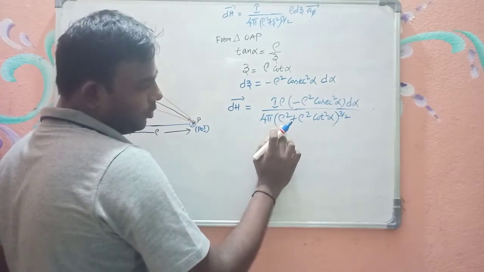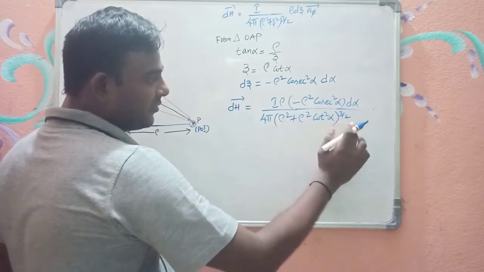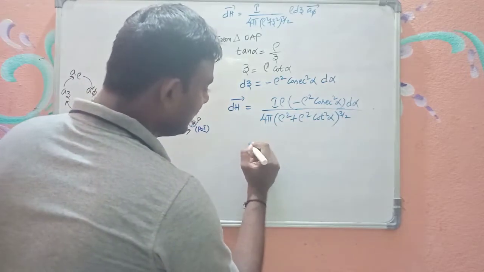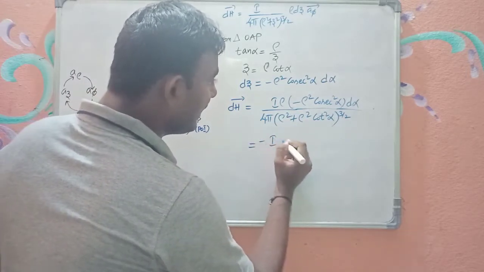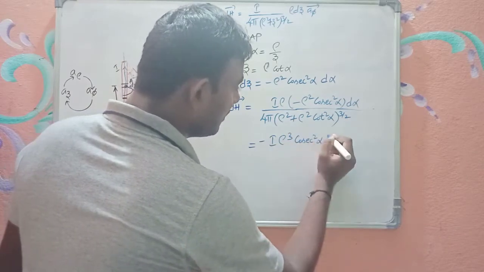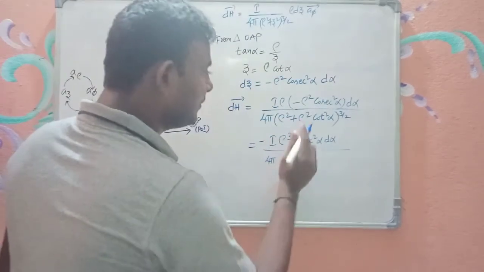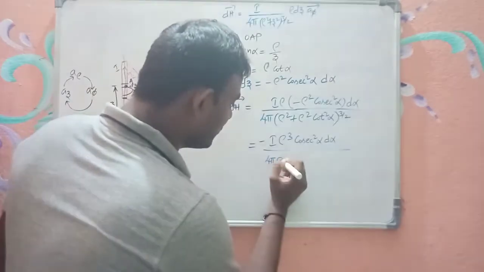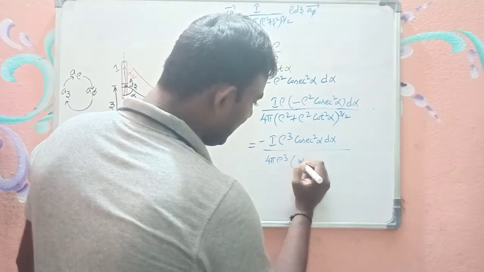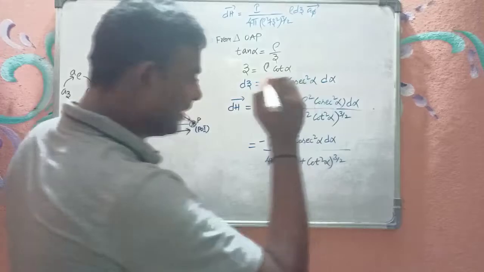Now from this inside, in the denominator you have rho square as common in both the terms. If you take rho square out of the brackets, you will get rho square whole power 3 by 2. So 2 gets cancelled, you will have rho cube out from the brackets. So you have minus I rho cube cosecant square alpha d alpha divided with 4 pi into, I am taking rho cube outside, 1 plus cot square alpha whole power 3 by 2.